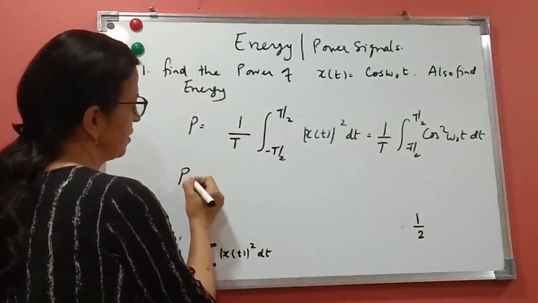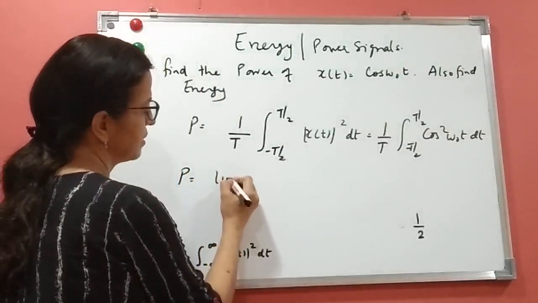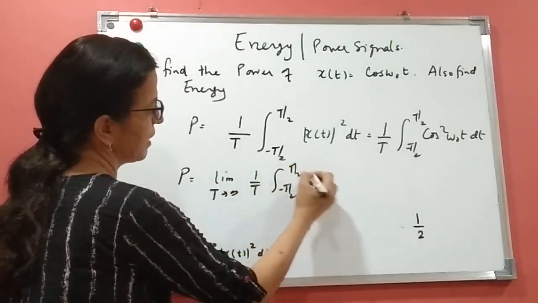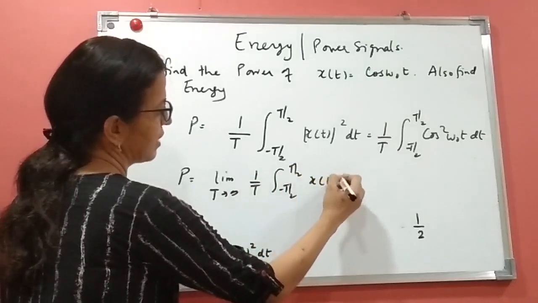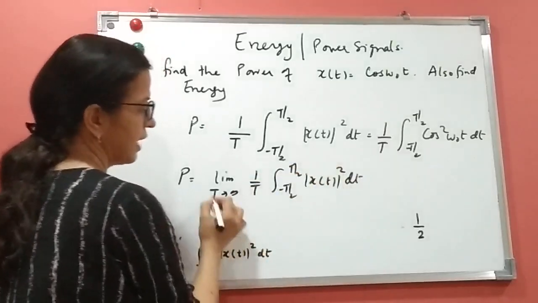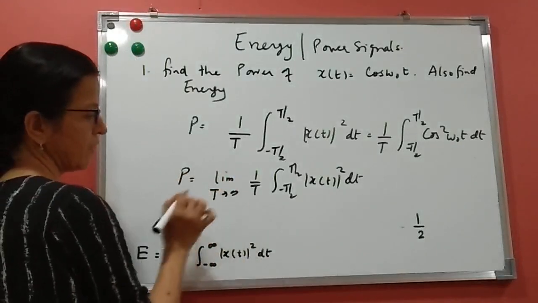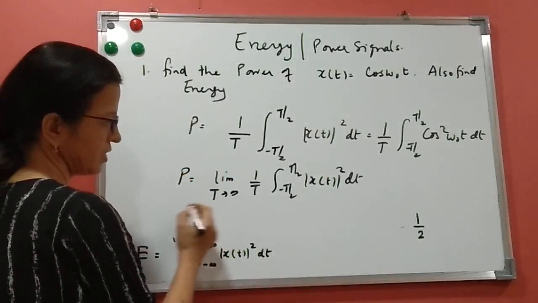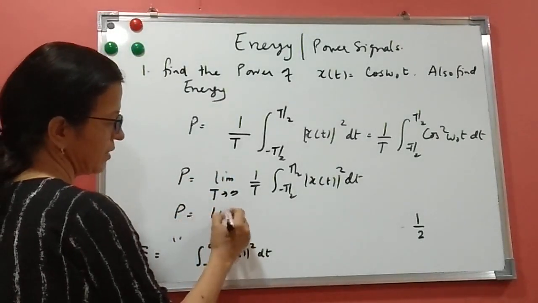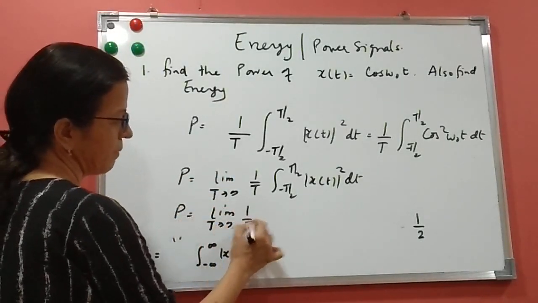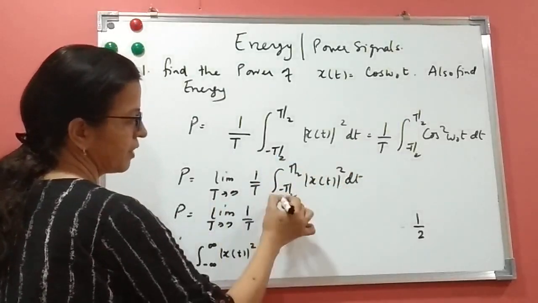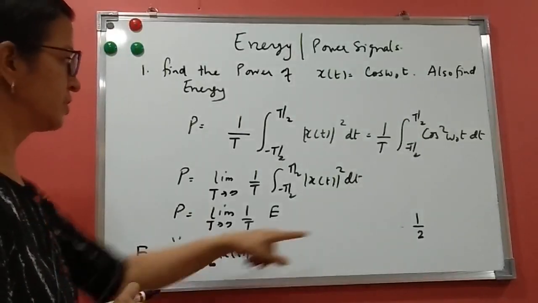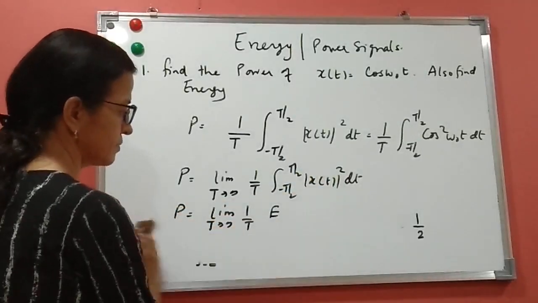So this is power. If I write power as the limit t tends to infinity of 1 by t, integral from minus t by 2 to t by 2 of x(t) squared dt, right? I'm just putting the limit here. We know it's periodic, so anyway it will be cancelled, because you see it is half. Now if I want to write it in the form of energy, this is the power, limit t tends to infinity 1 by t, and if I put the limit as infinity, this is nothing but energy.